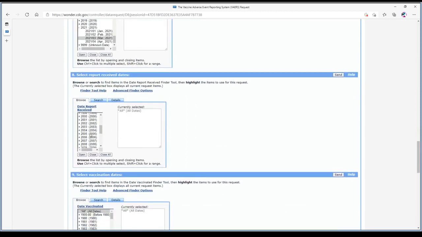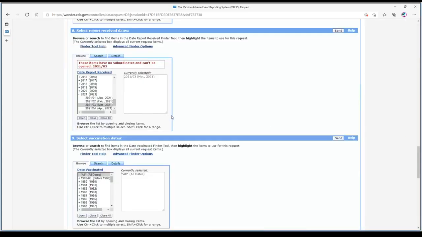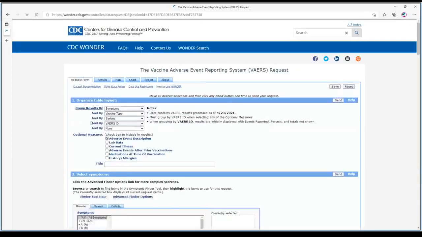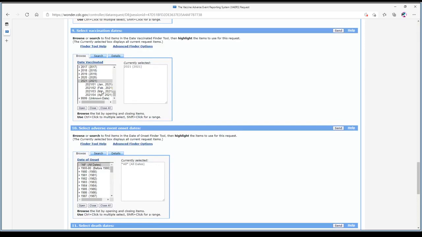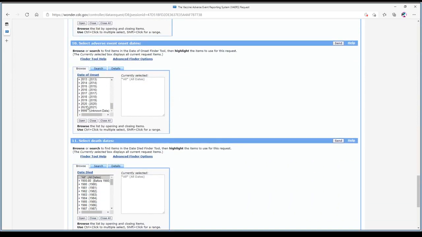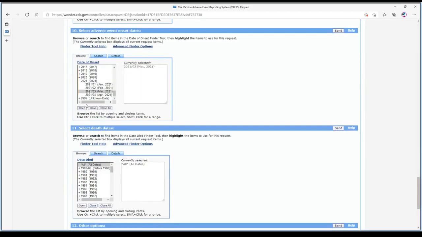And then you come back to the next one, 7, 8, 9, 10, and 11. These sections all have to have the same month, year, etc. We're going to do March in order for this to work. We're going to come back, section 9, 2021, March. Don't worry if you get that little red thing at the top. It doesn't change anything at the end. Again, March.